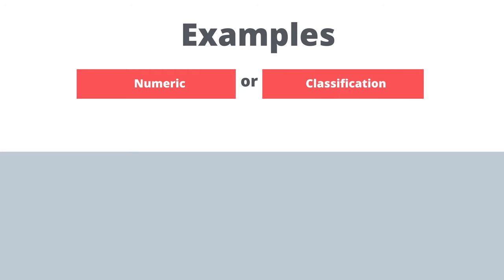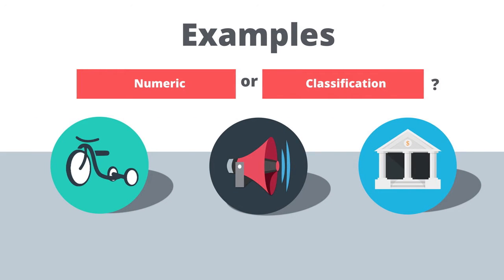Let's talk through some examples of predicting numeric and non-numeric outcomes. We'll use these examples throughout the rest of the lesson. Let's use 3 examples: a tricycle manufacturer, a marketing organization, and a bank.